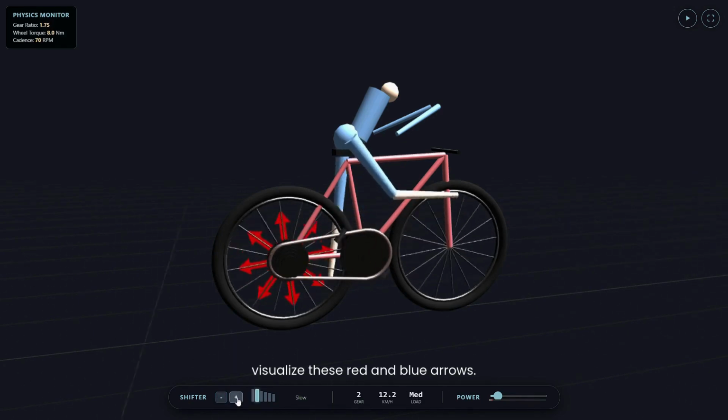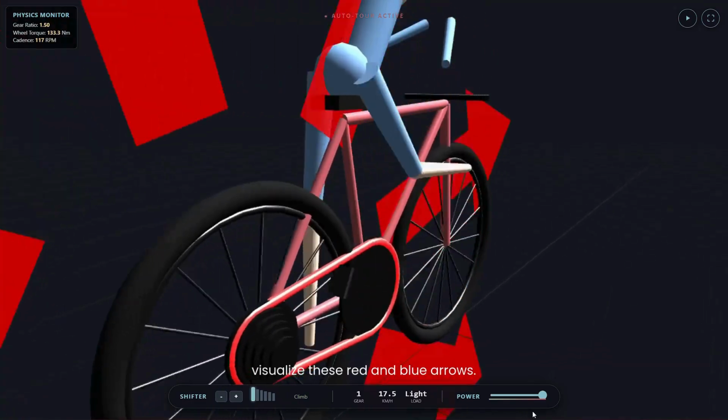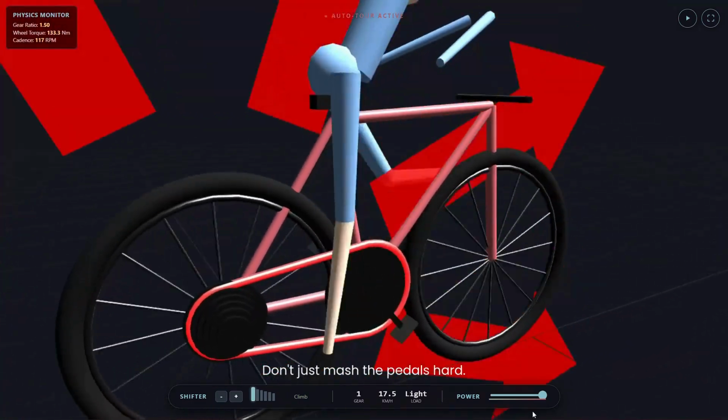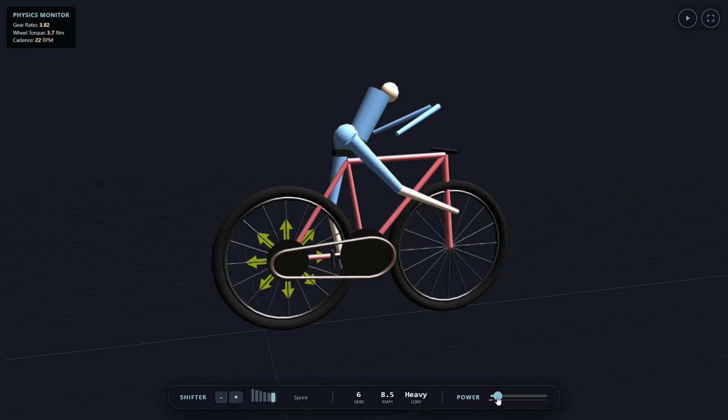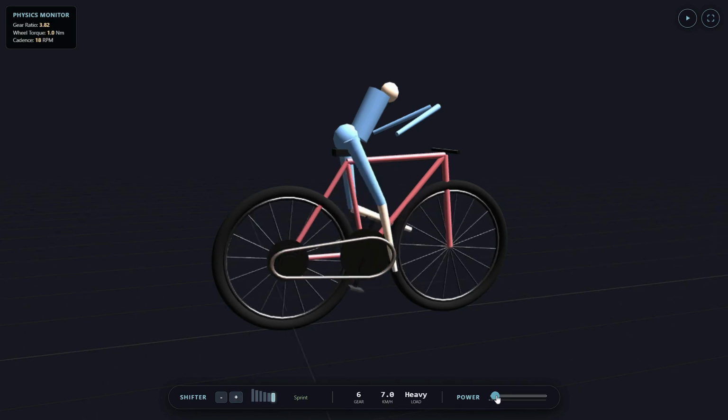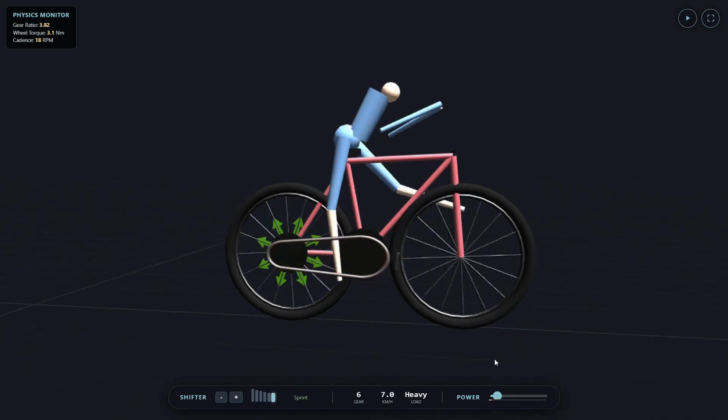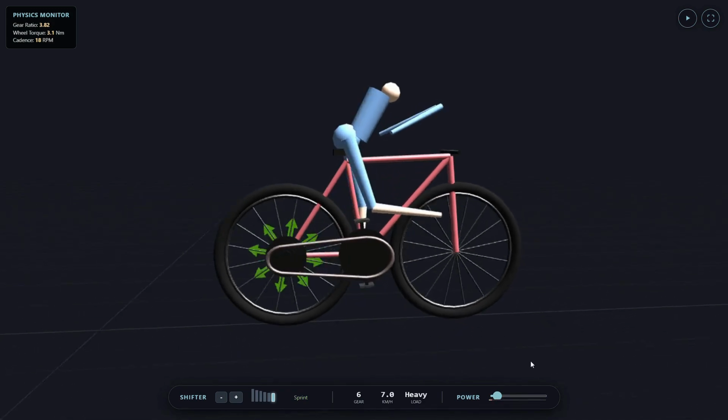Next time you ride, visualize these red and blue arrows. Don't just mash the pedals harder, shift smart to keep your torque manageable. Gearing is simply managing that trade-off to keep your legs moving at a comfortable pace, no matter the terrain.